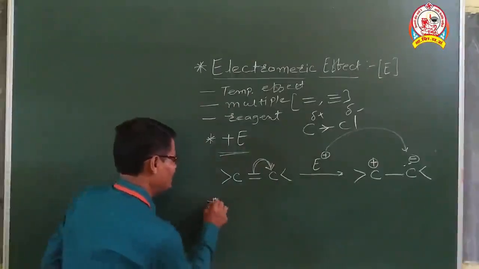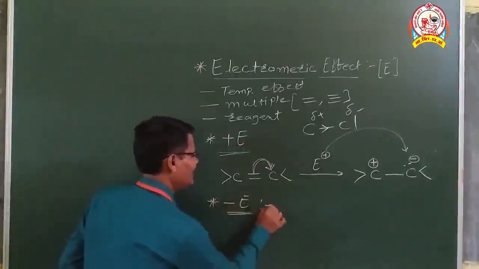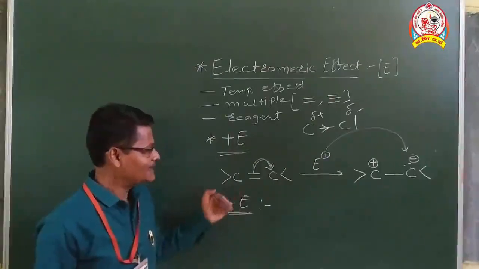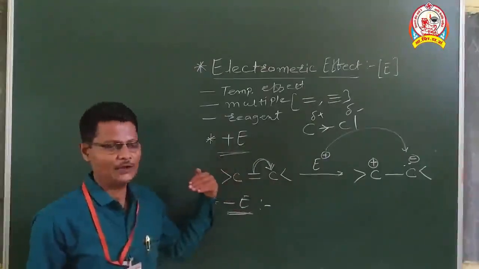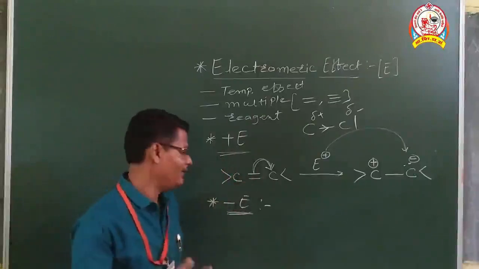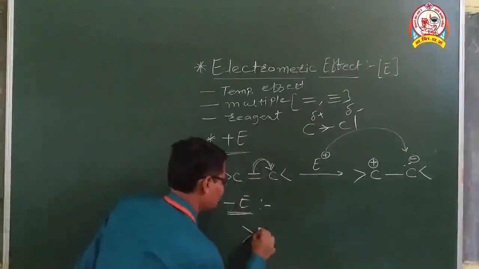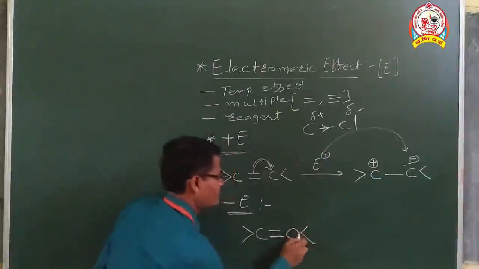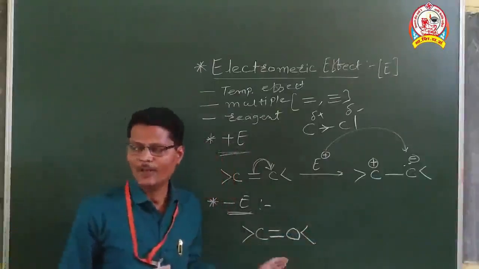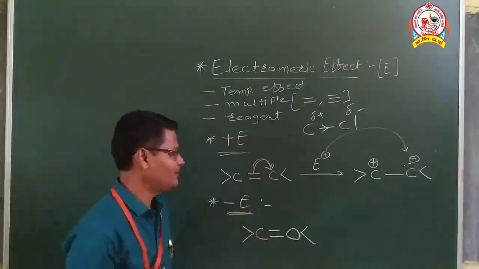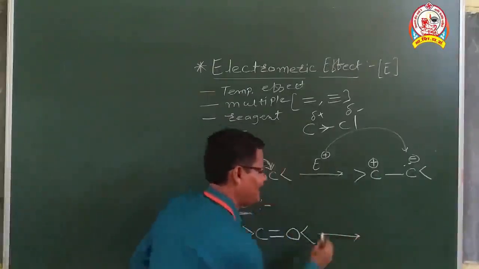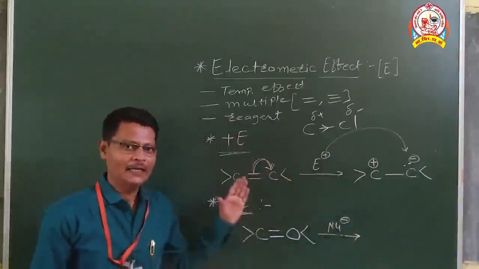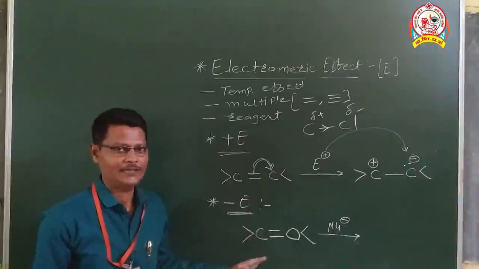So the second type is minus E, meaning minus electromagnetic effect. Now what happens in minus electromagnetic effect? Exactly opposite to that of the positive electromagnetic effect. Again we will see it with an example. Suppose this is the example with you. C double bond O, a carbonyl group, is here. Now if we attach some nucleophilic reagent on this, you will find that negative electromagnetic effect happens here.